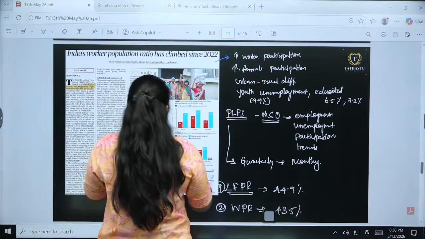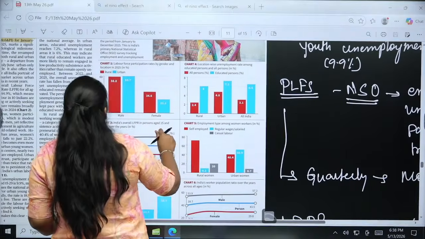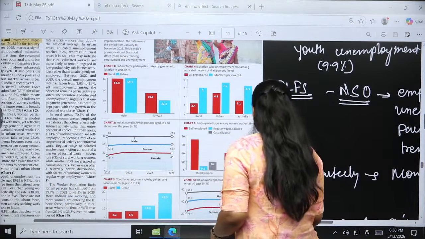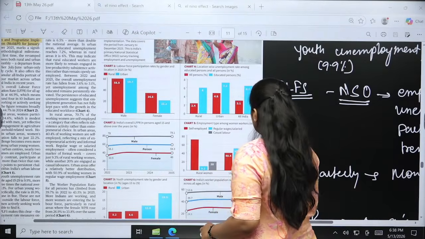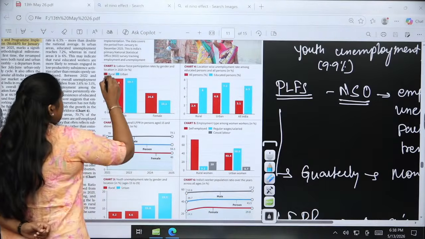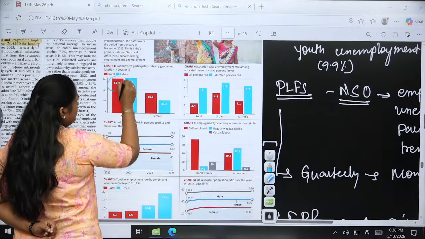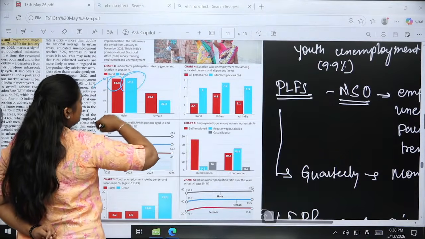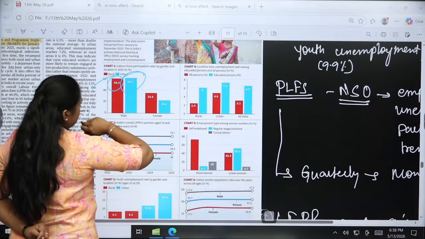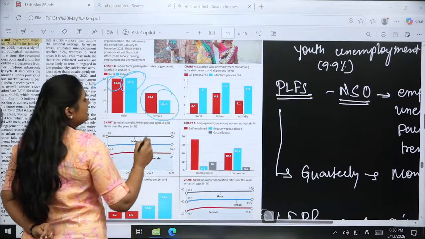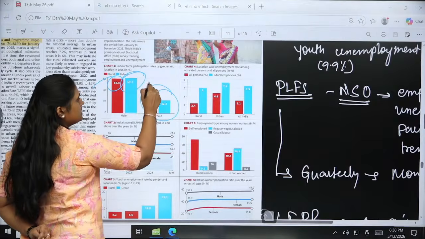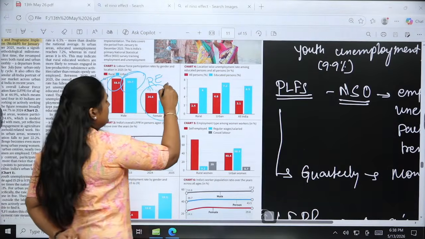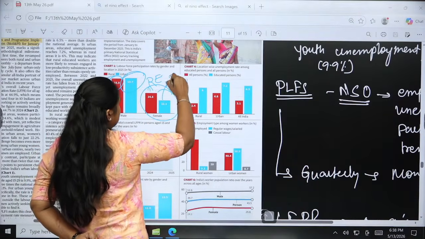If you see this table, the labor force participation in the rural area for males is around 58.8%, and in the urban it is 59.7. But when it comes to females, there is a hike in rural employment, and on the urban side it is very low, 22.2.